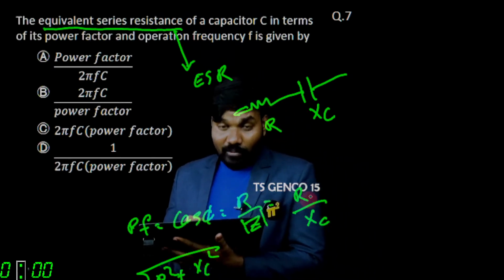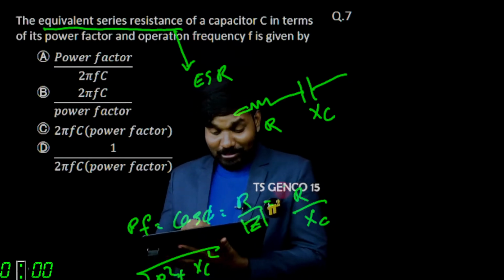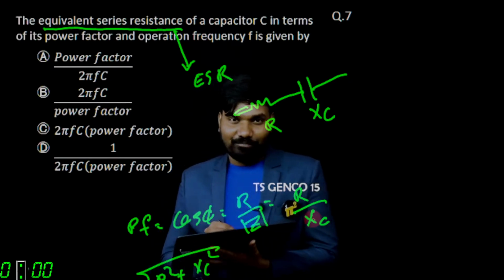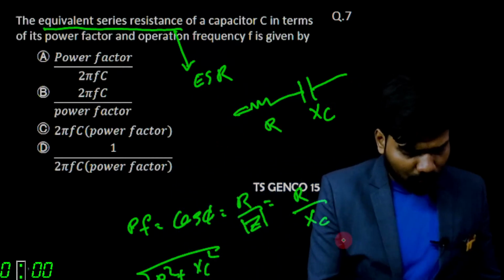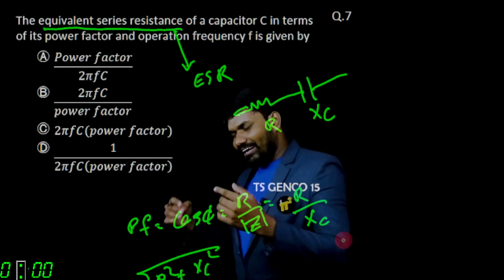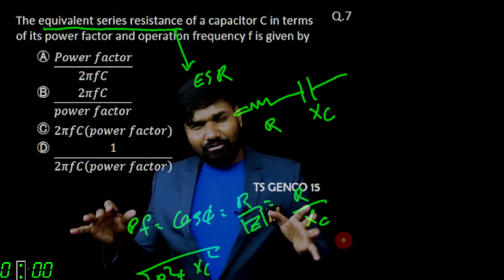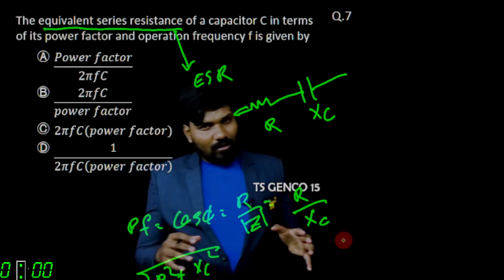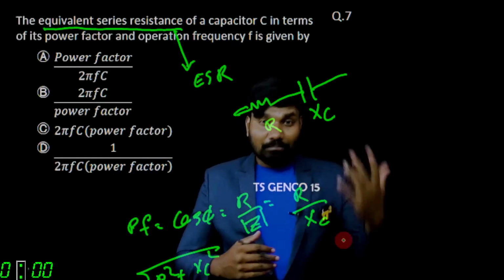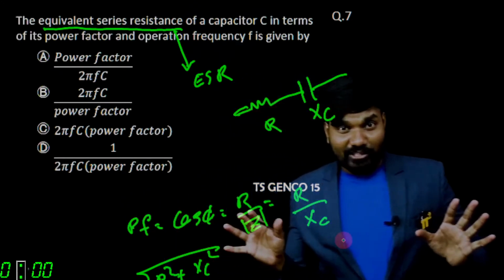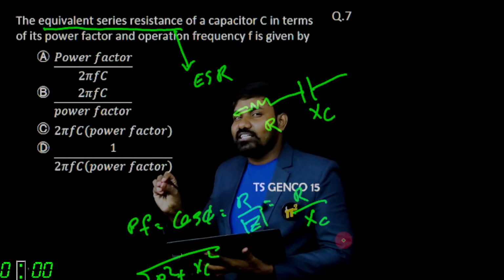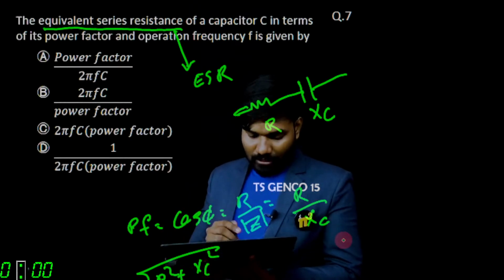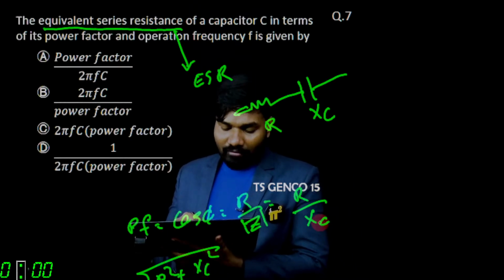Don't neglect this numerator R. Because it's in the numerator, it's not in the addition. If it is in the addition, you can neglect it. When you add a small number to, say, 1000, you're adding 10 to 1000, it doesn't make a great difference. But once you divide or multiply, that makes a great difference. That's why when you're adding or subtracting, you do these kinds of approximations. So it is simply R by XC.